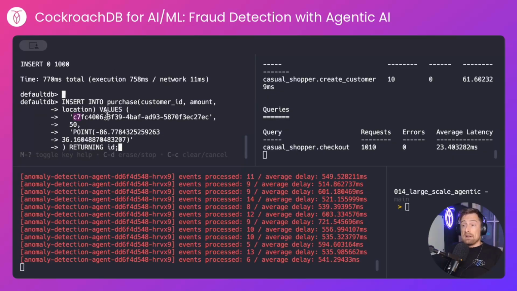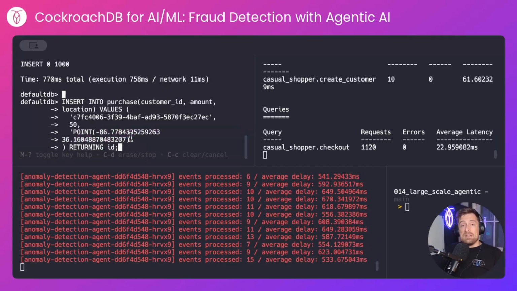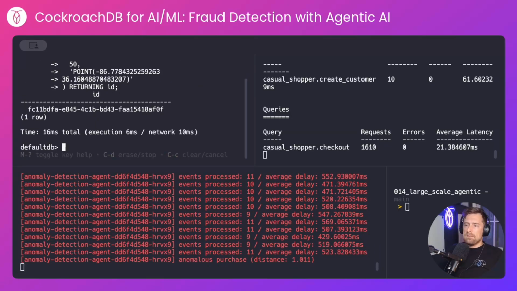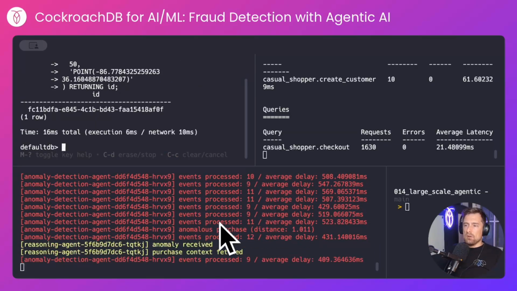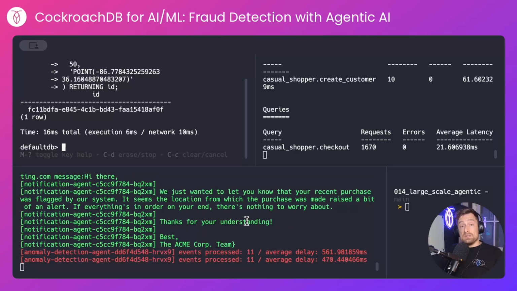For the customer we created earlier, I'm creating a purchase with the value of 50, which is well within their normal spending pattern, but the location is very different to their normal patterns. Typically they shop in London, but this time they're shopping in Nashville. So we'll insert that. We've received the anomalous purchase, and it's gone through the entire process.